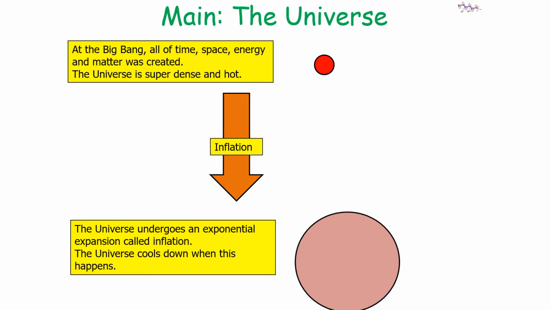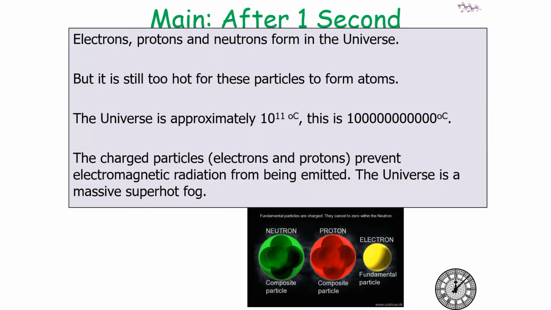So at inflation, the universe undergoes exponential expansion and the universe cools down when this happens. Now after 1 second, electrons, protons and neutrons form in the universe. It's still too hot for the particles to form atoms, however, because the universe is about 10 to the 11 degrees Celsius. Now charged particles such as electrons and protons prevent any electromagnetic radiation from being emitted, so the universe is pretty much a massive super hot fog.